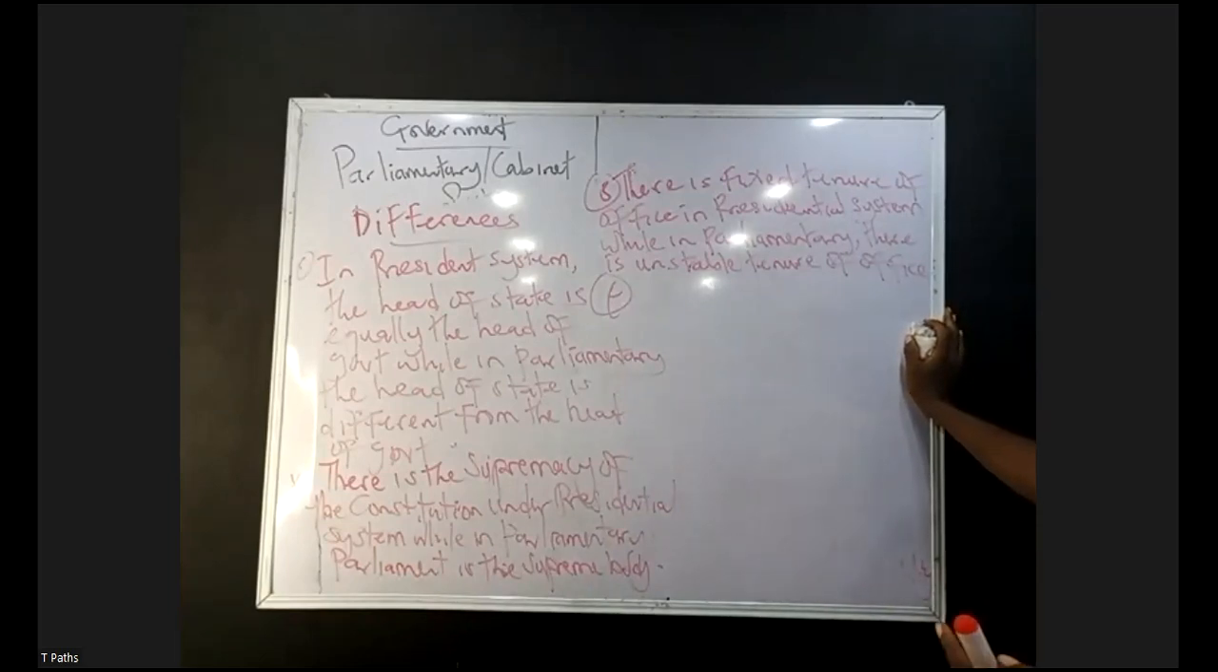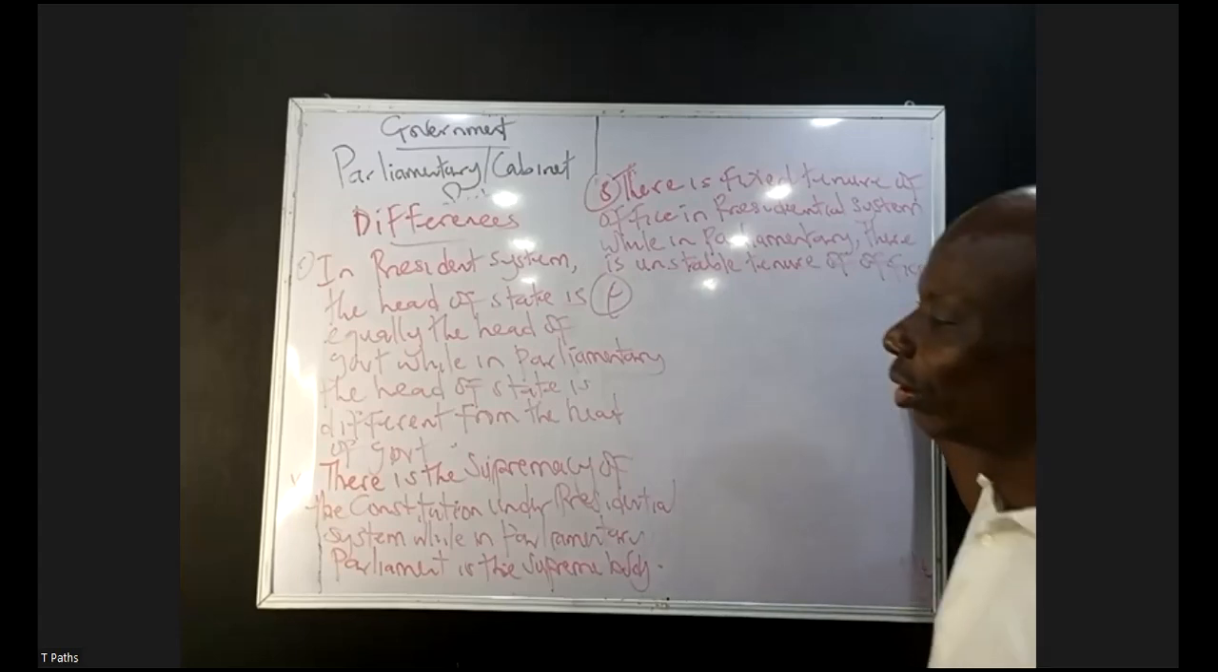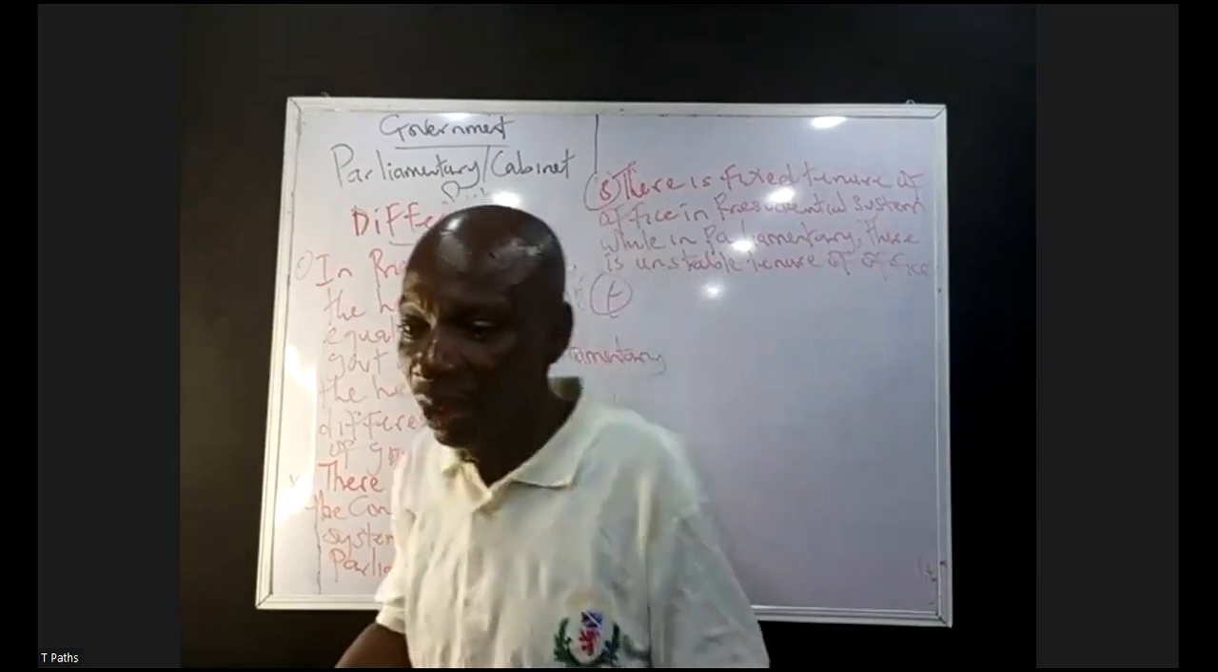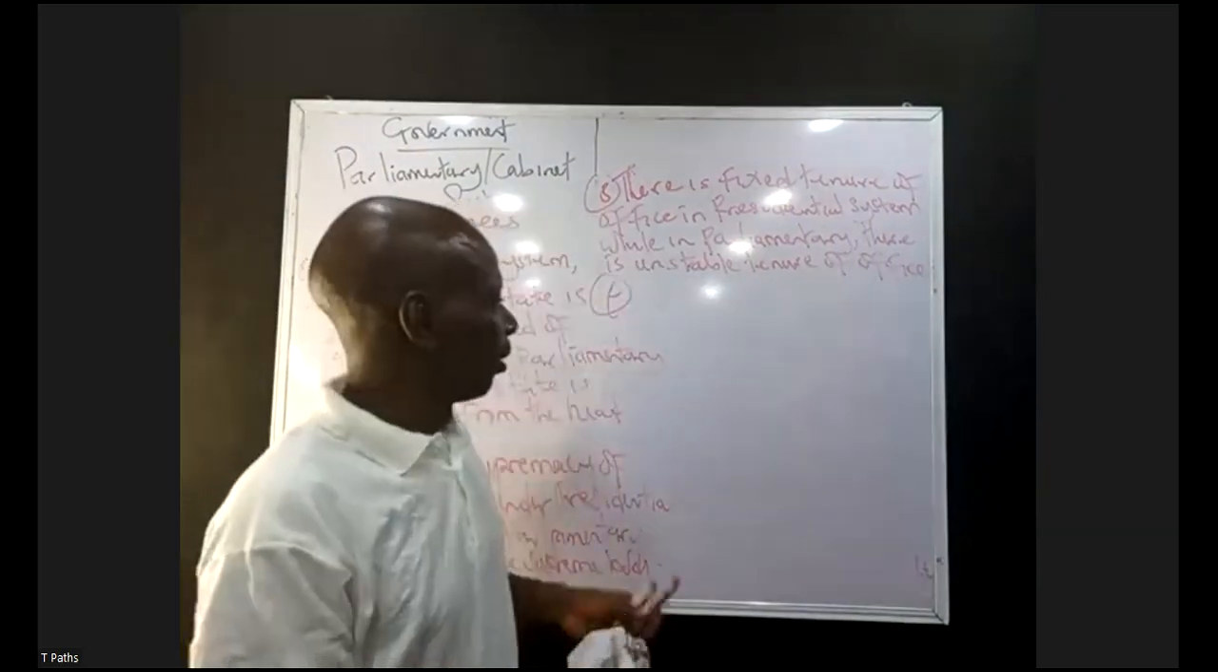In presidential government, I told you earlier that there is application of rule of law. Why in parliamentary, there is absence of application of rule of law. In presidential government, there is the doctrine of checks and balances. Why in parliamentary, there is absence of what? Checks and balances.